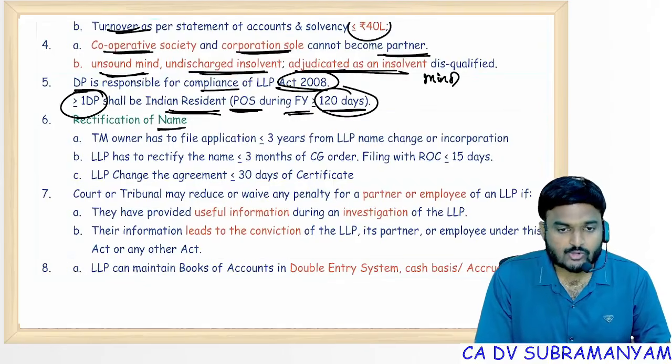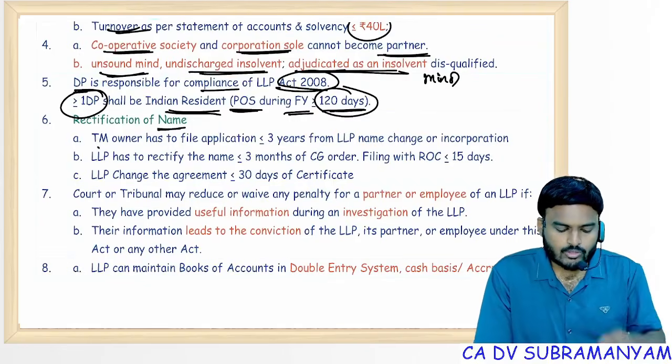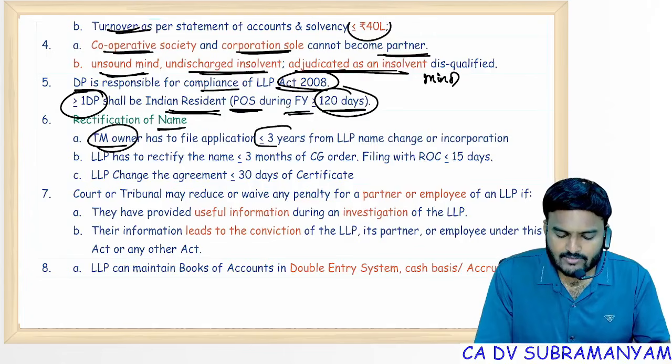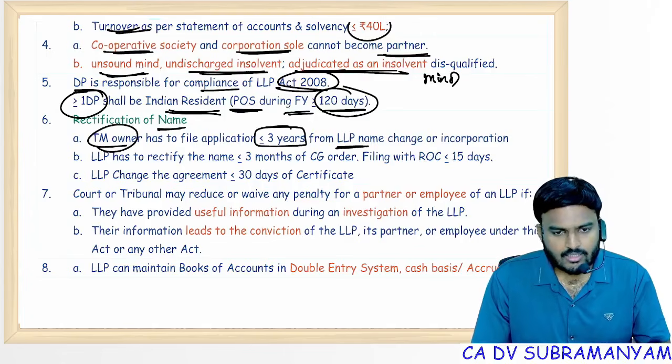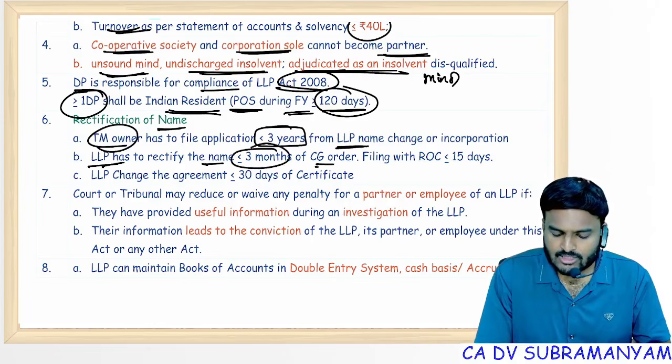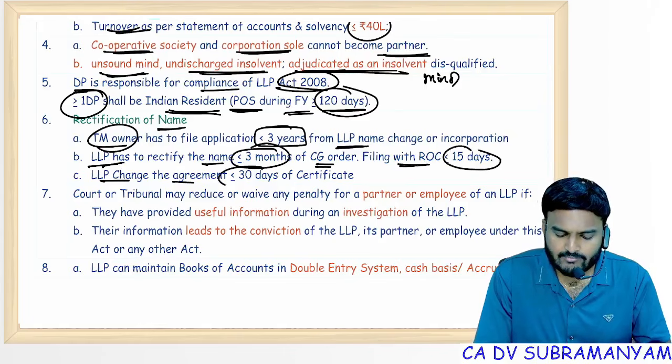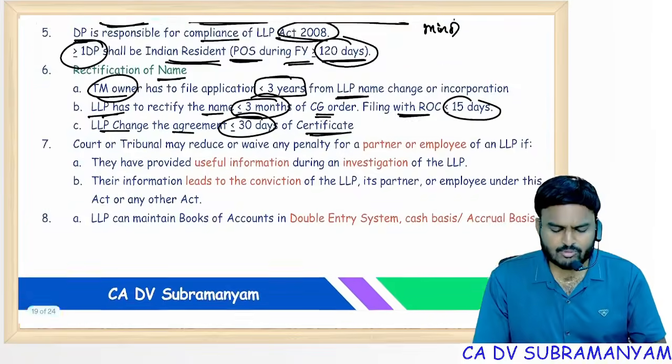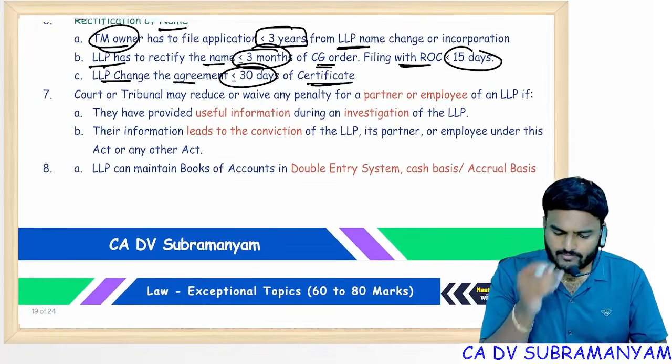Rectification of name, this is common for company also. The owner of a registered trademark should file an application within 3 years from the incorporation of LLP or change of name by LLP. LLP has to rectify the name within 3 months of the CG order. Filing should be done to ROC within 15 days. LLP changes the agreement within 30 days of the certificate. Same to same, for company we followed the same.